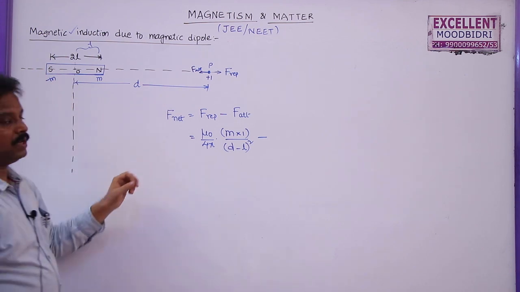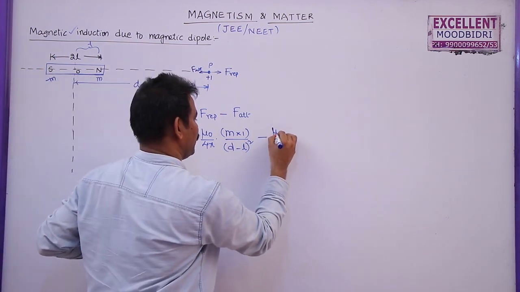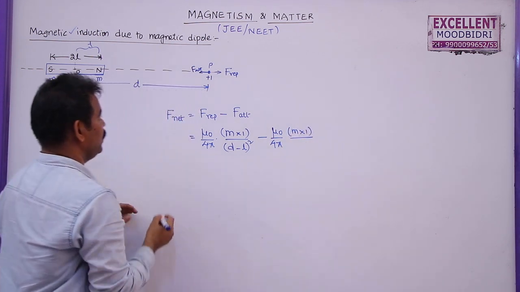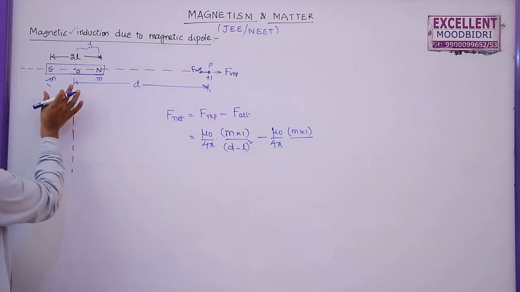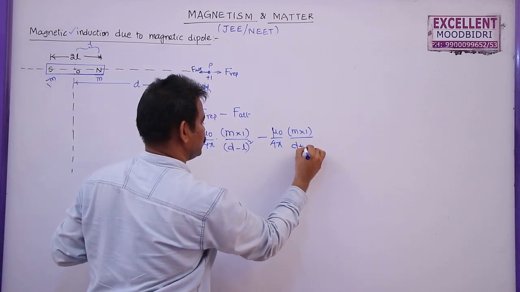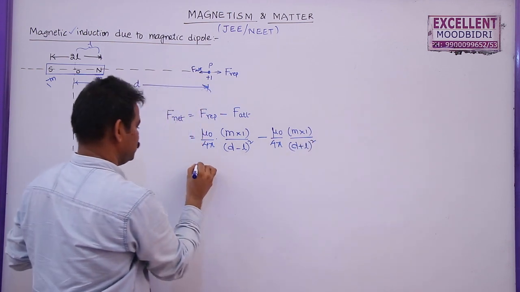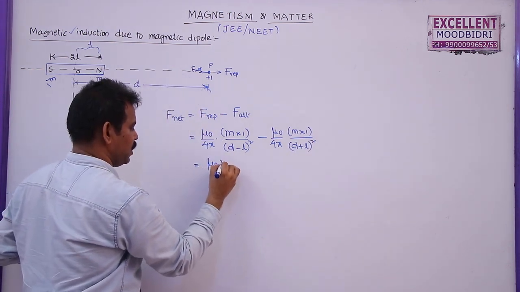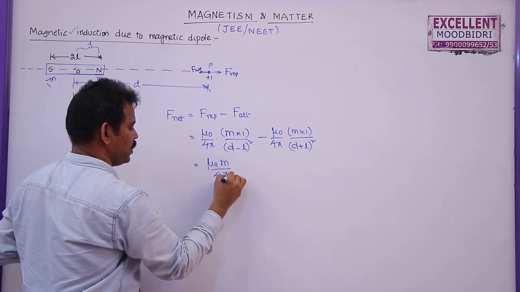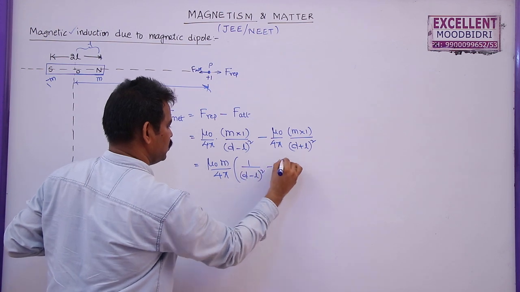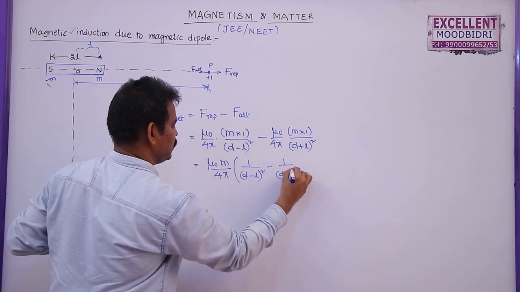Minus, what is the attractive force between this and this? Once again, this is given by mu naught by 4 pi M into 1 by the distance between this and this, which is D plus L. So this will become D plus L whole square. So you can write mu naught M by 4 pi common. This will become 1 by D minus L whole square minus 1 by D plus L whole square.